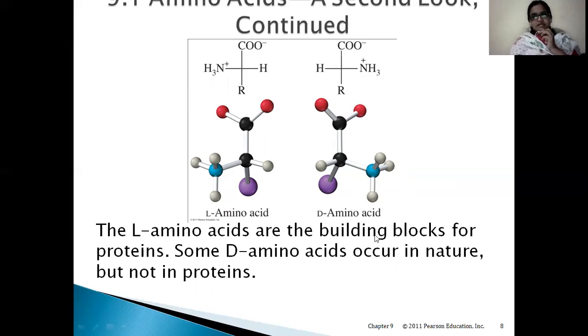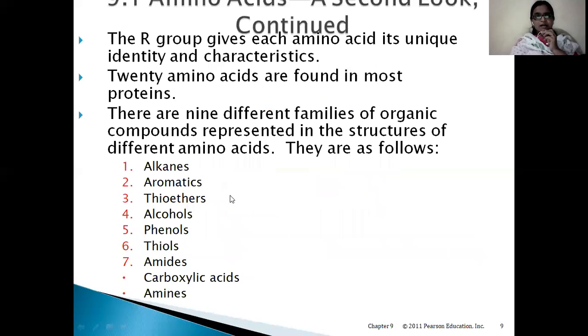L amino acids are the building blocks for proteins. Some D amino acids occur in nature but not in proteins. There are many proteins in nature, and many in our body also, right? So whatever proteins are there, mostly L amino acids can be seen in the proteins. D amino acids are very rarely present in nature. They are present in nature, but mostly they are not present in proteins. So proteins mostly have L amino acids.